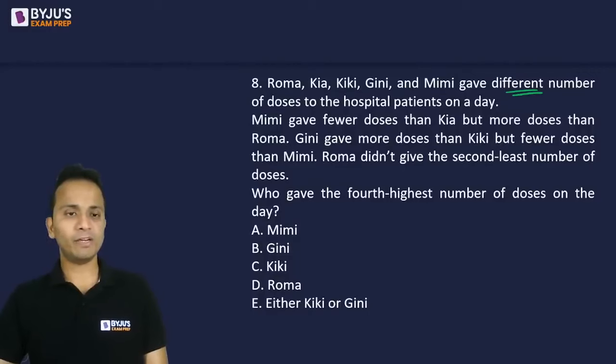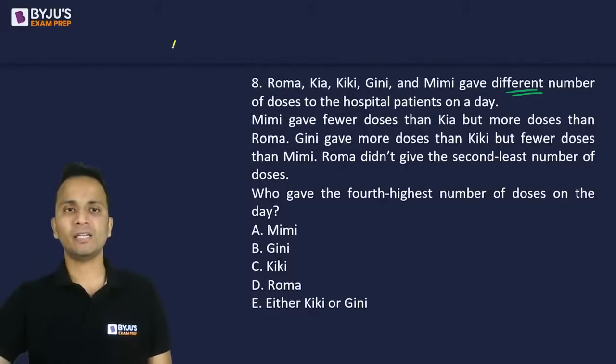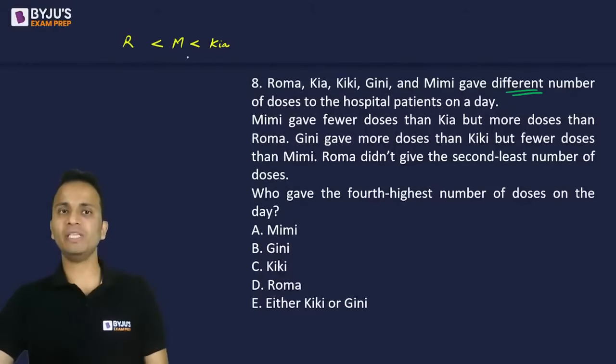Let's begin with this. Roma, Kia, Kiki, Ginny, and Mimi gave different numbers of doses to the hospital patients on a day. Mimi gave fewer doses than Kia, but more doses than Roma. So this is one relation between the doses. That means Mimi is less than Kia, but more than Roma.